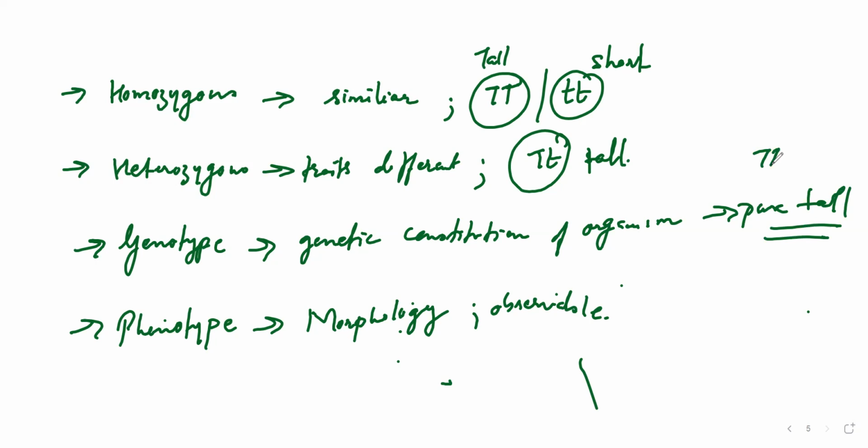According to whatever crossing you do between the two contrasting pairs, you will get a particular ratio, which is called the genotypic or phenotypic ratio.